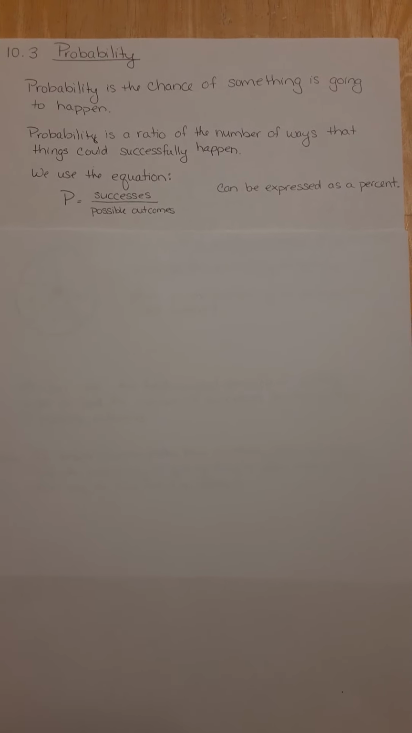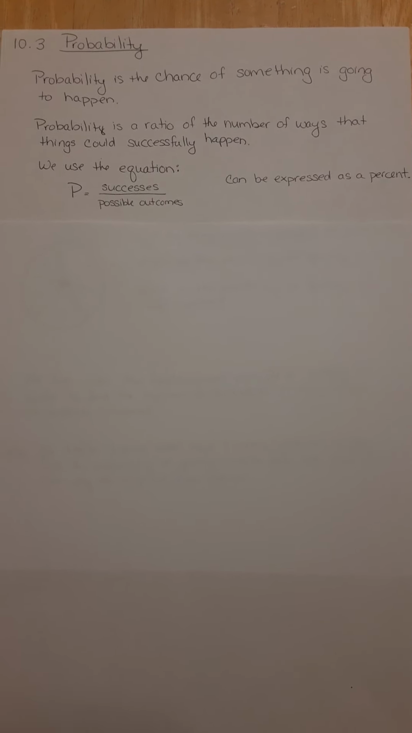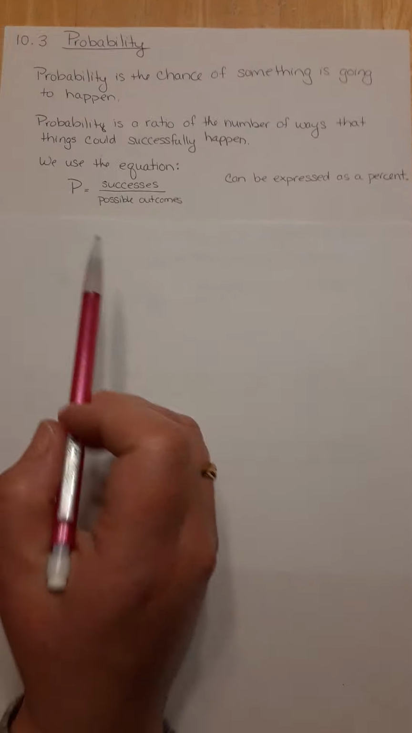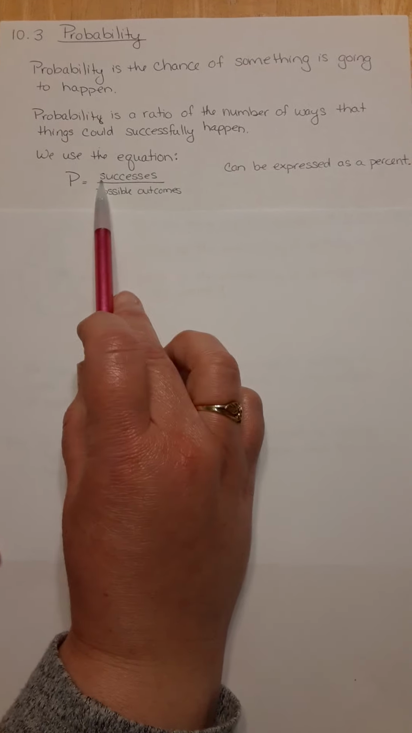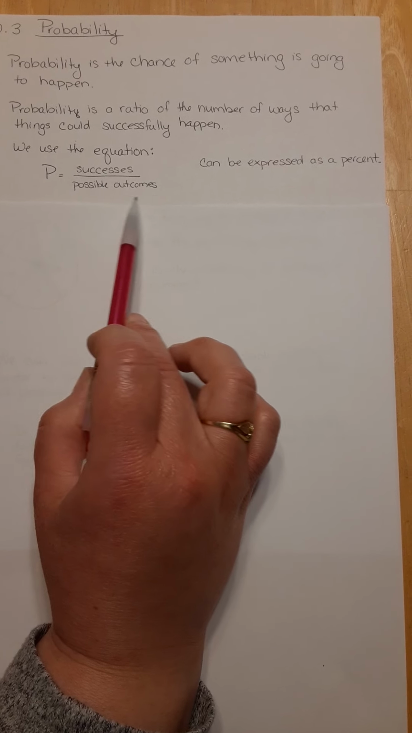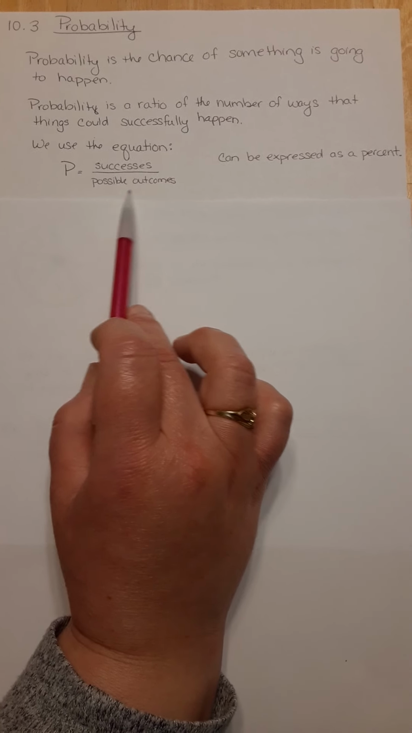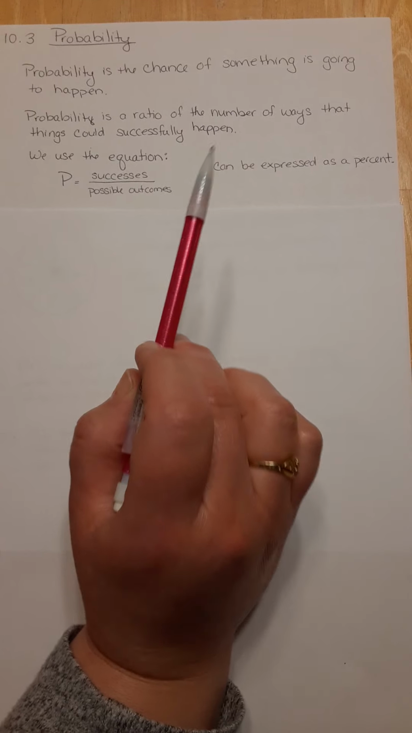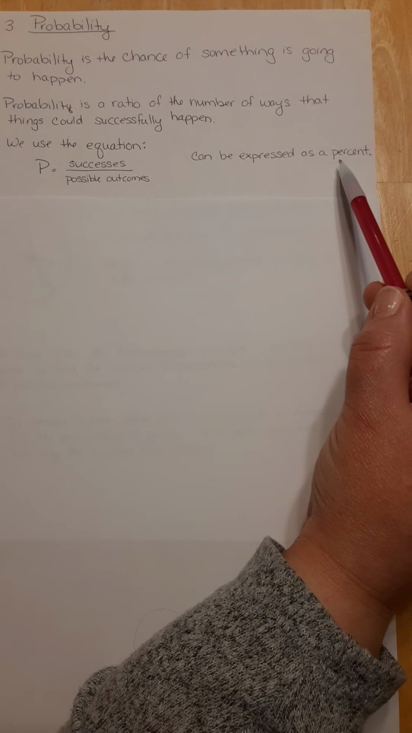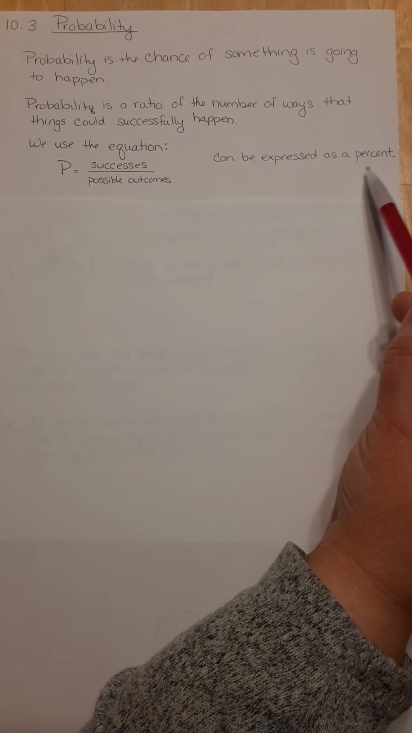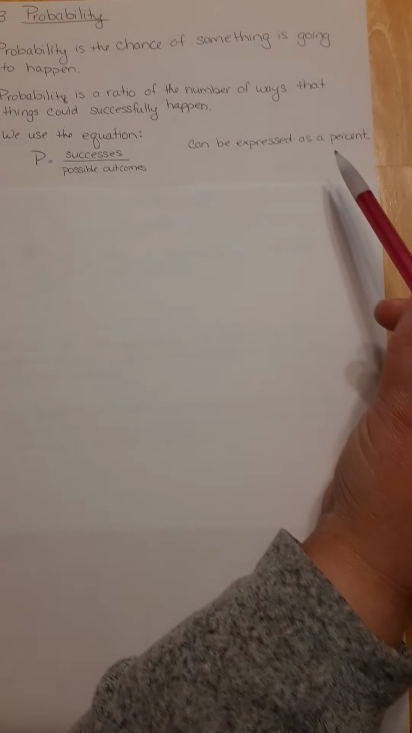And to find our probability, we're going to use an equation. The equation is that probability equals the successful chances that something will happen over all the possible things that could happen. That's the equation we're going to use, and we can always talk about probability with percent, like we said, 30% chance that it will rain.